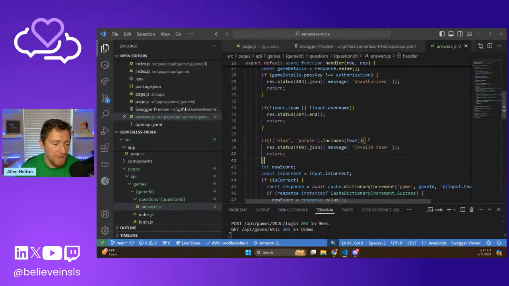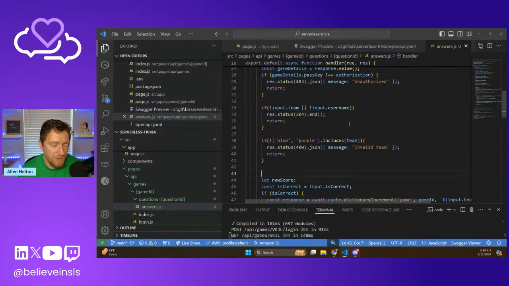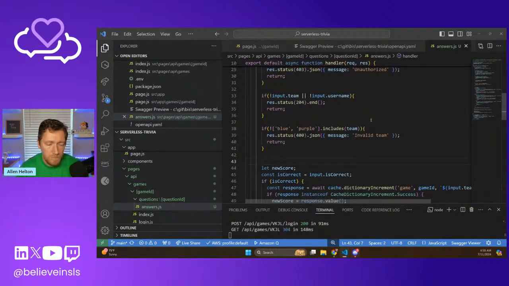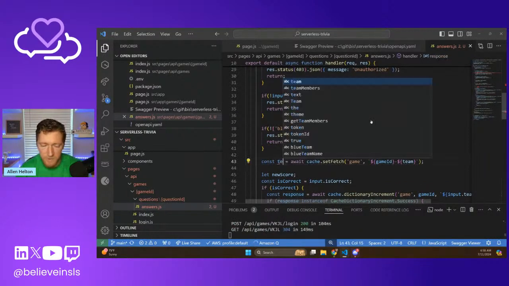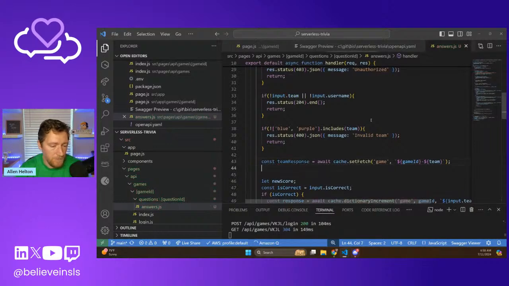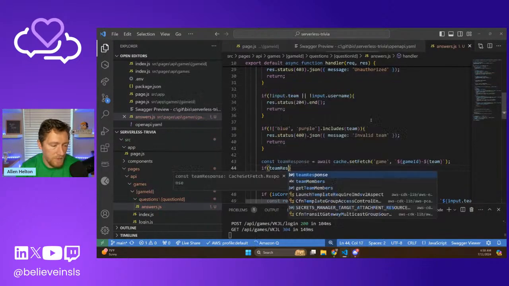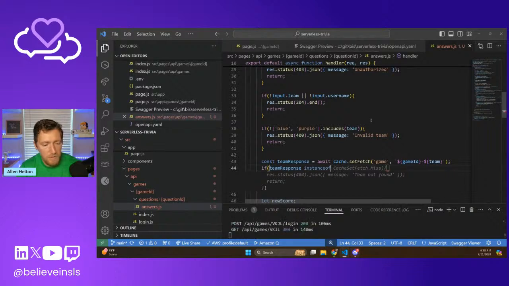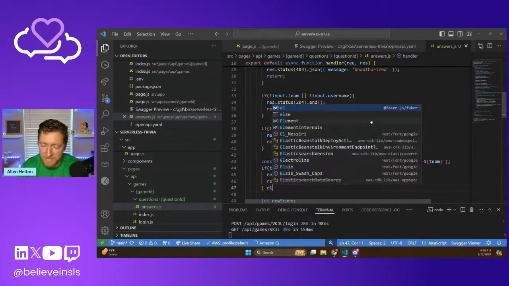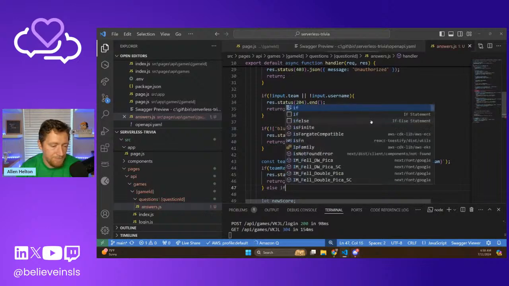Okay. And then the last thing we're going to do is make sure that that username is on that team. So we're going to do... nice. Thank you, Q. Call that team response. If team response instance of... I don't ever expect that to be true, but